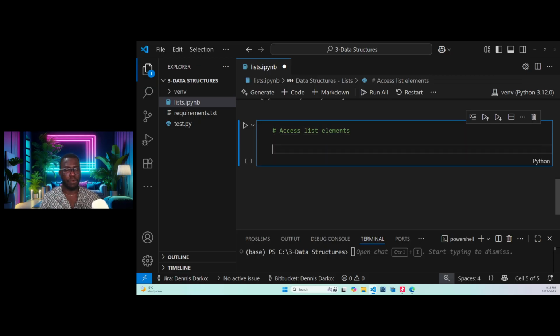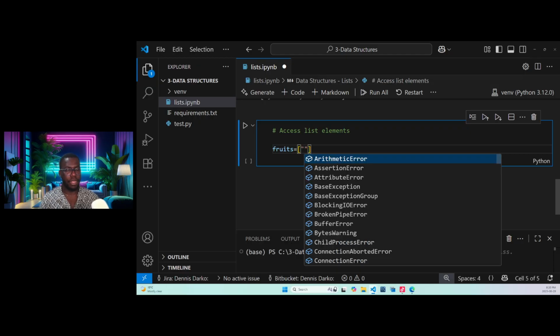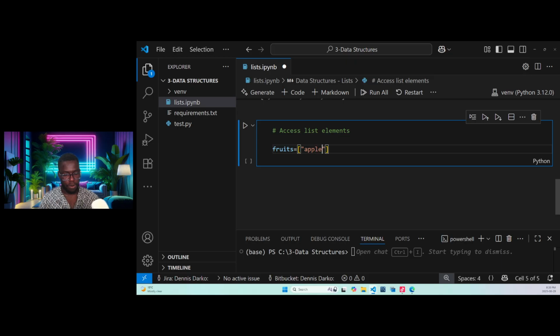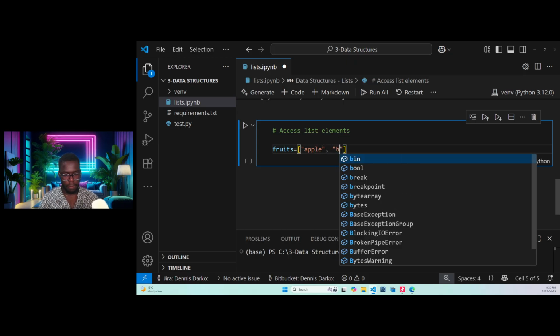It's very simple. So let's create another list. Let's say fruits. So we want to have some different types of fruit in our list. So let's say fruits is assigned to an empty list, and then let's give the fruits names. Let's say the first one is apple. The second one is banana.